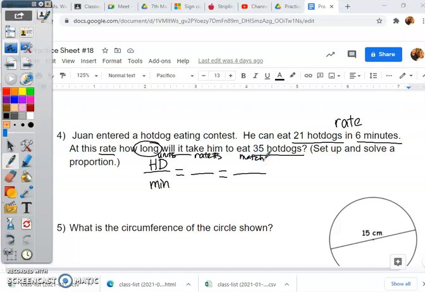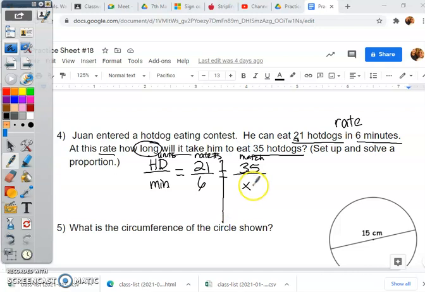Okay? So hot dogs, we have 21. And we have that in 6 minutes. Okay? Now when I come down here, it says how long. So that's going to be minutes. I don't know how long, so I'm going to put an X here. Will it take him to eat 35 hot dogs? Well, look here. What is that up here? Hot dogs. Okay?